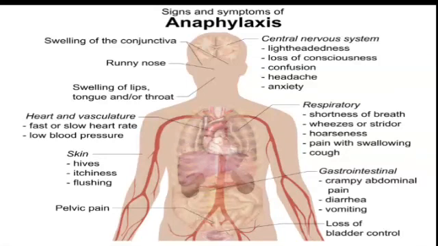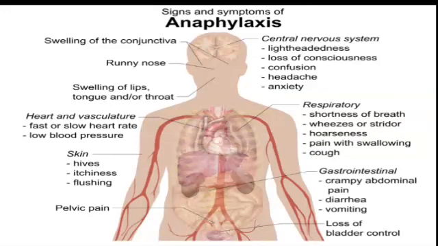The patient will have skin conditions like hives, that is swelling, itching, and flushing. In the face, the patient will have swelling of the conjunctiva, running nose, and swelling of the lips, tongue, and throat. In the central nervous system, the patient will have lightheadedness, loss of consciousness, confusion, headache, and anxiety. In the respiratory system, the patient will go into severe shortness of breath, wheezing, hoarseness, pain with swallowing, and cough. So these all happen, and the patient may go into respiratory arrest also in a severe anaphylaxis reaction.